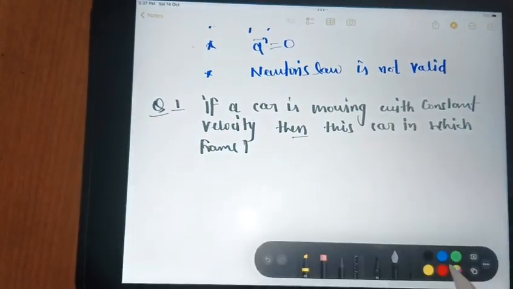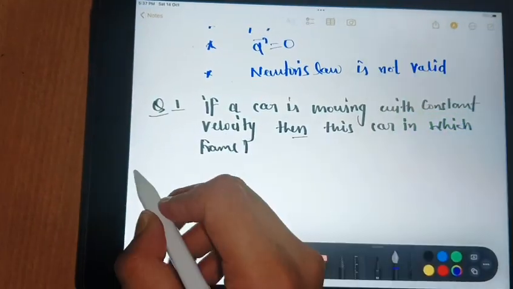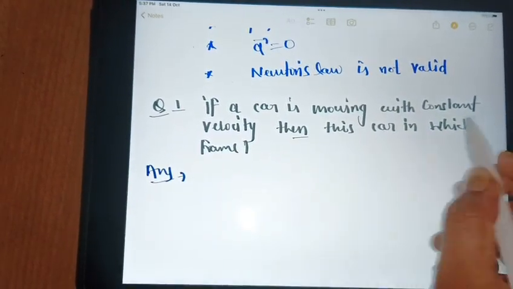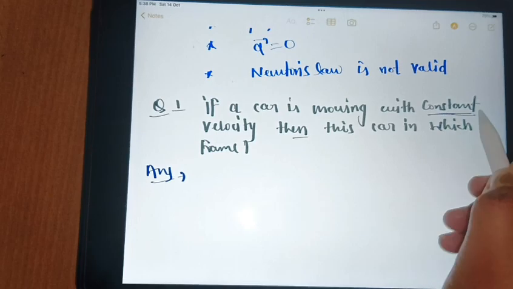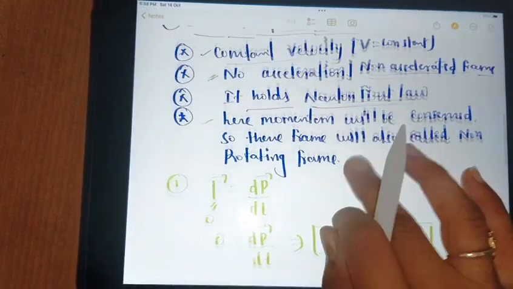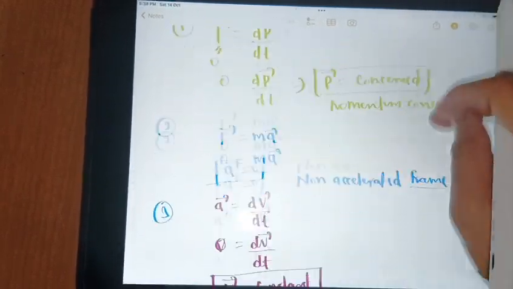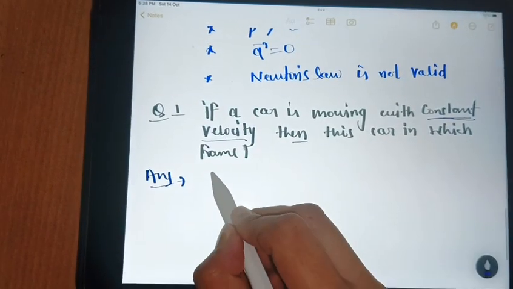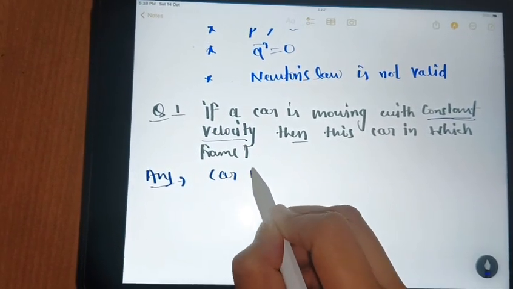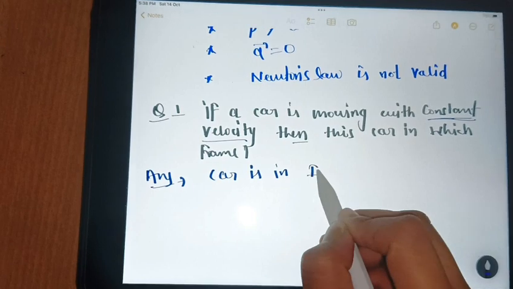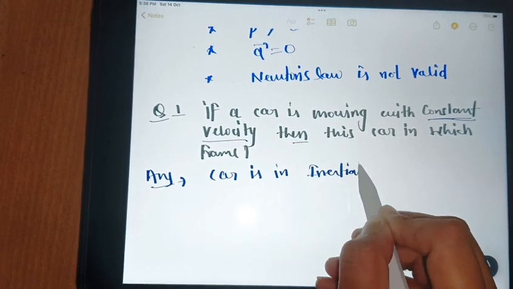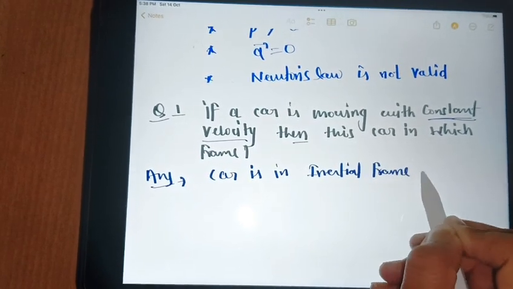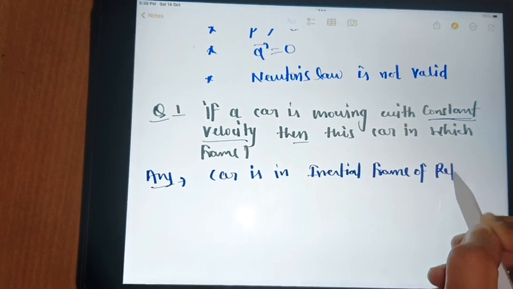I know you know the answer. If we consider constant velocity, then constant velocity in which frame? Inertial frame. Okay. Then this car is in inertial frame of reference.